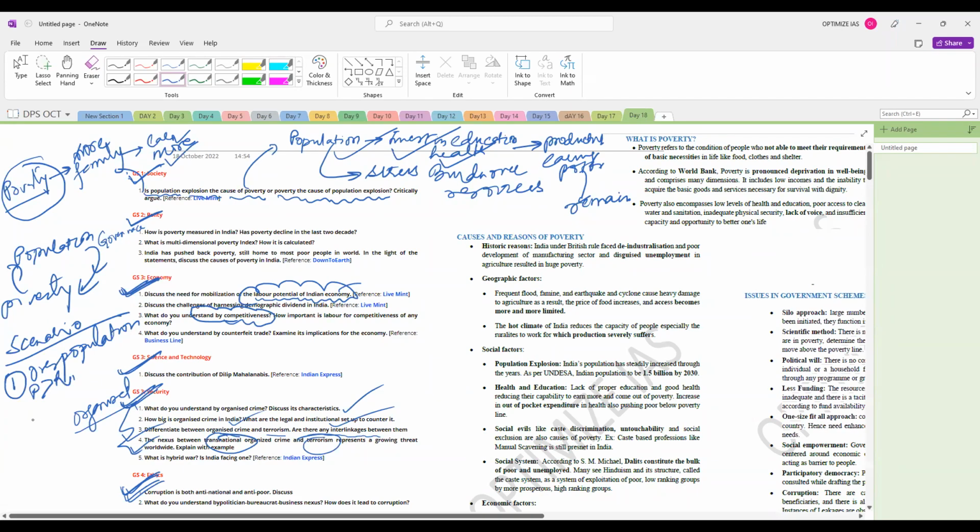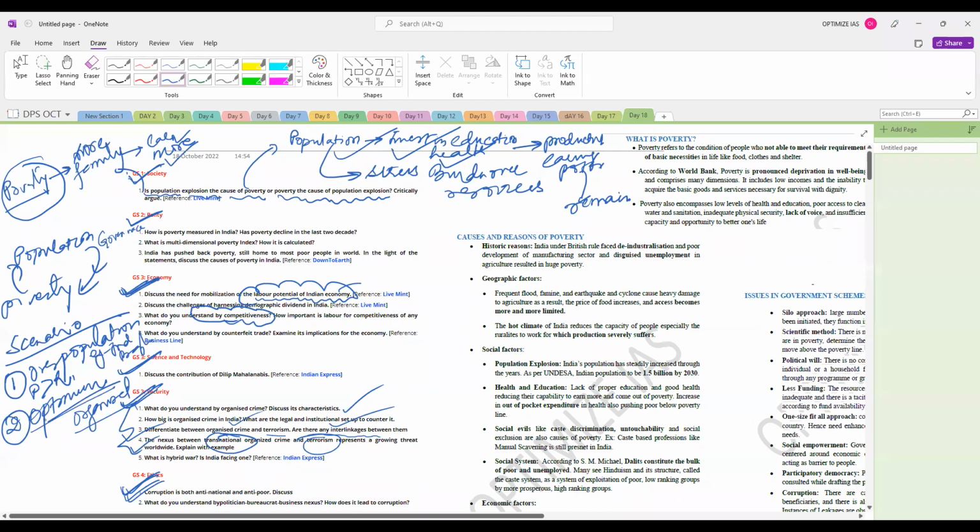Second scenario is optimum population, where resources are good enough for the population. For example, an overpopulation example is India, Bangladesh.